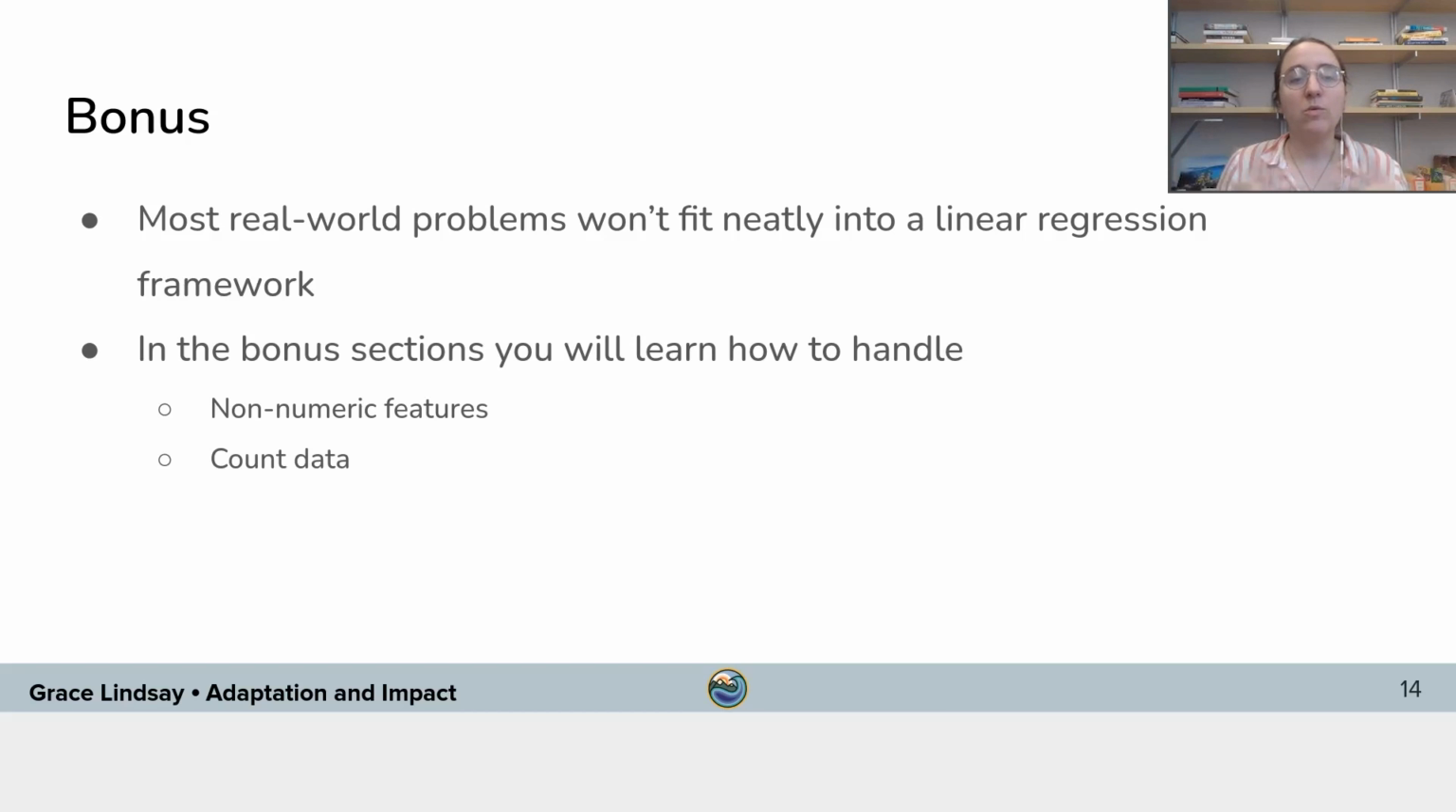Also, what we're working with here is called count data, because we're dealing with a number of cases. So these are integer values, and those actually have some special mathematical properties, which means that basic linear regression isn't always the best approach. And so you can see an example of how to zhuzh the regression up a little bit so that it can interact with count data. So those are bonus sections that are optional.